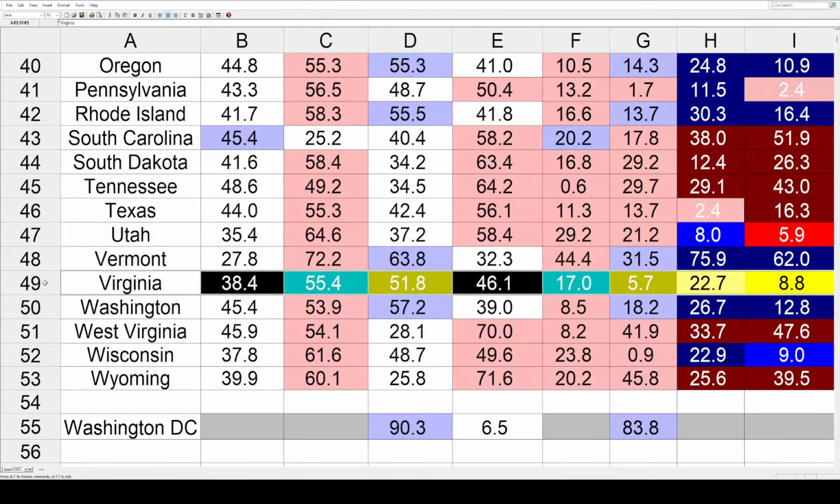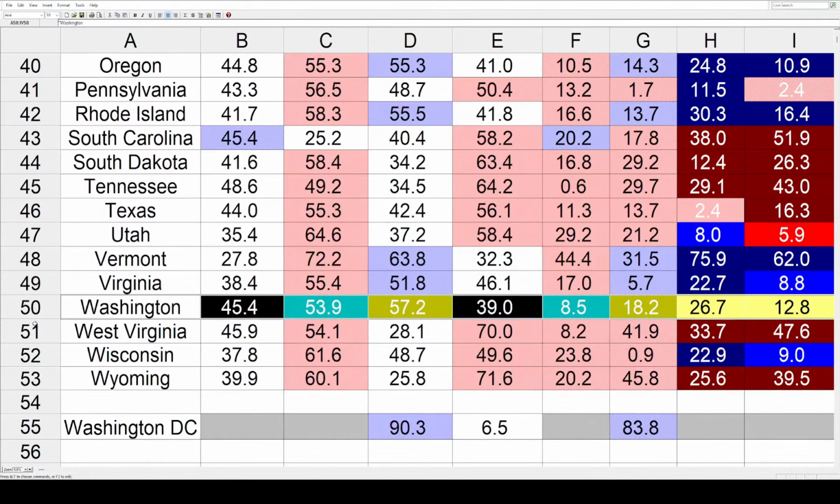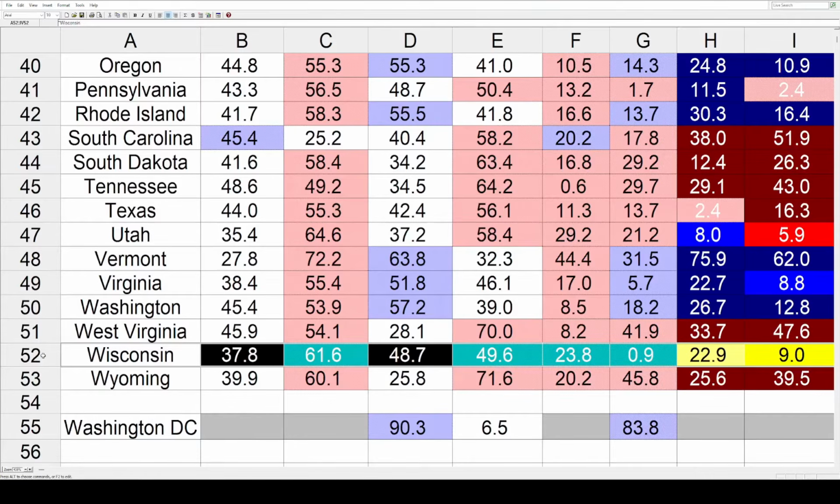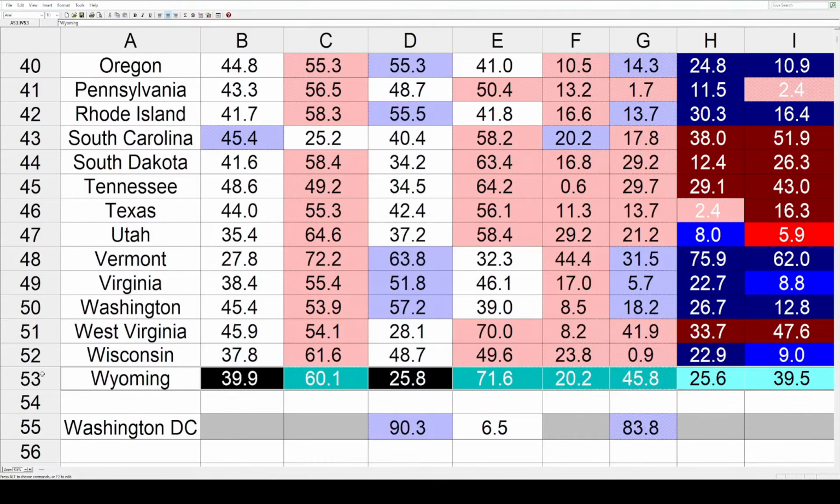Then in Virginia, continuing toward the Dems, it's 8.8, Washington 12.8. West Virginia is heavy toward the Republicans at 47.6. Wisconsin toward the Dems at an even 9. And Wyoming comes in toward the Republicans at 39.5. That's it. Those are all the states and all the shifts.